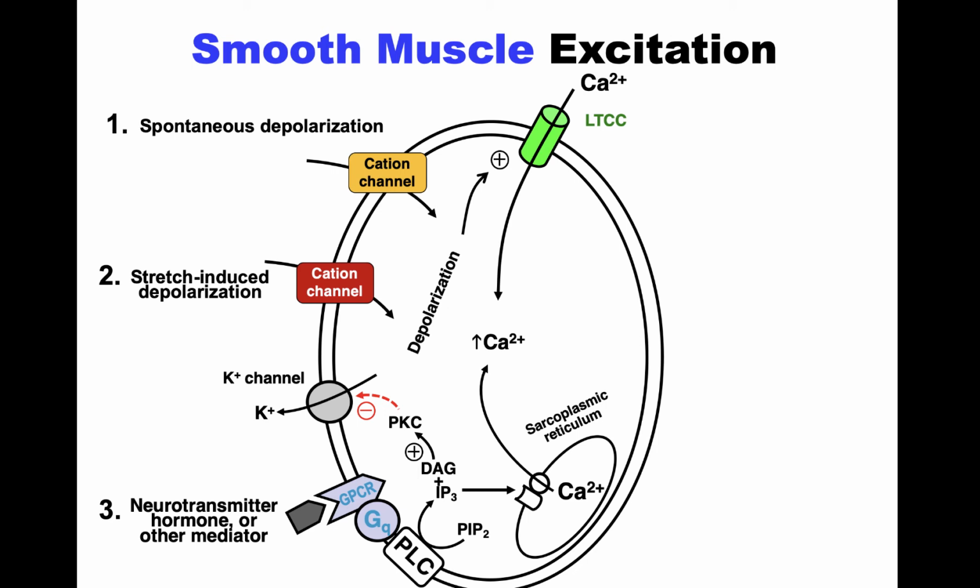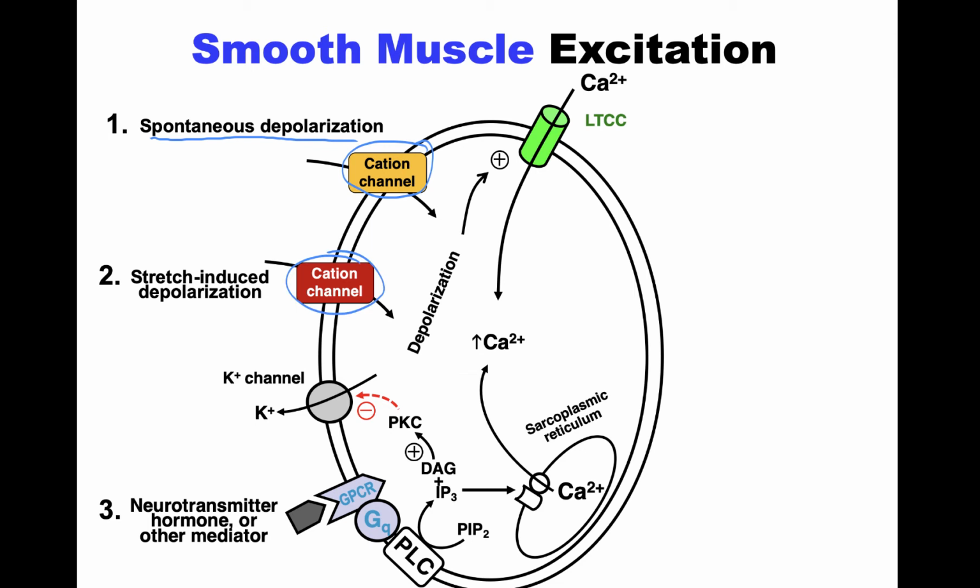So we're going to talk about smooth muscle excitation, which is required for smooth muscle contraction. We can see that we have spontaneous depolarization, which results in activation of cation channels, and you get cation influx, which depolarizes the membrane. We have the ability to stretch the smooth muscle. There are cation channels that are sensitive to that, again letting cations in, which depolarizes the membrane.